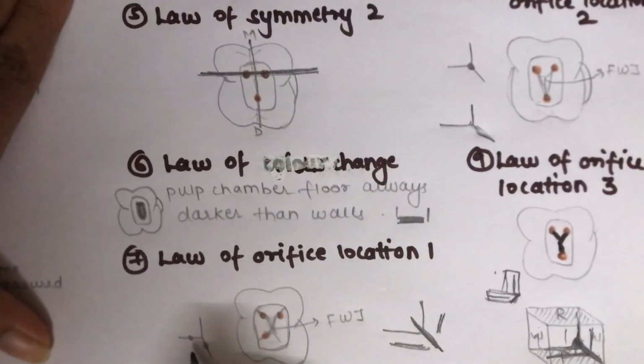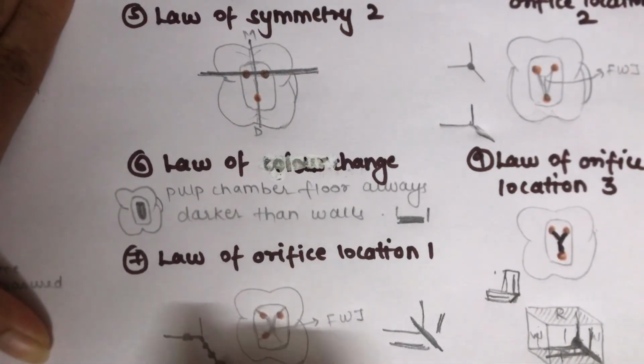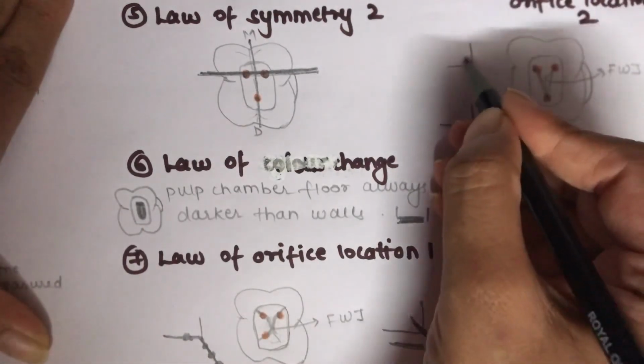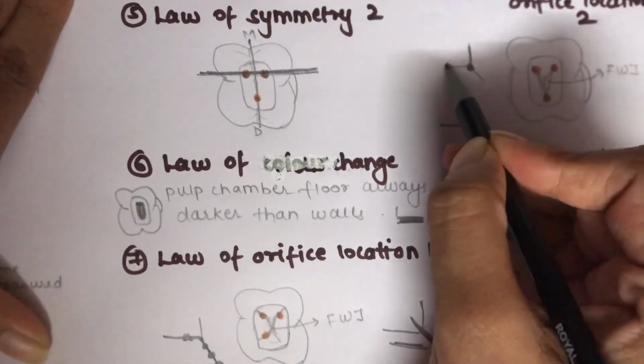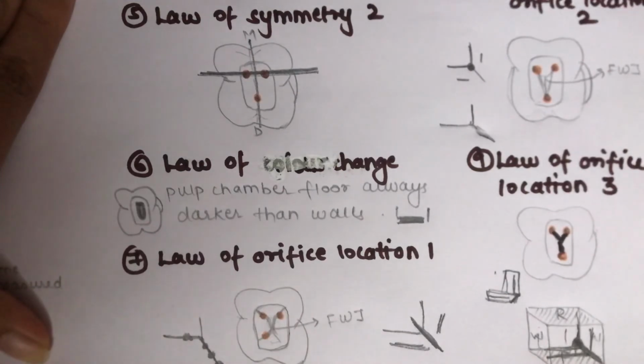Like in this diagram, your orifice was present anywhere throughout this junction. In this law of orifice 1, it can be present over here, it can be present over here, it can be present anywhere on this line. But now in orifice 2, it is present at the angle. So there is this single point at which it is present. That is the angle of your wall and the floor junction. So that is nothing but the law of orifice location 2.